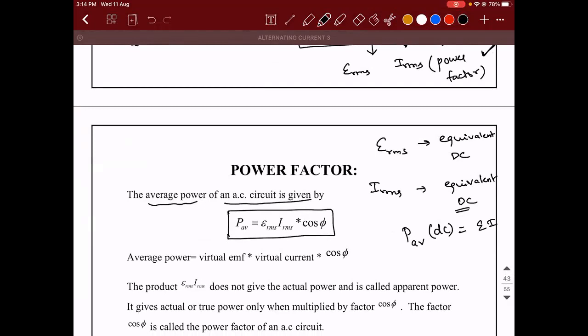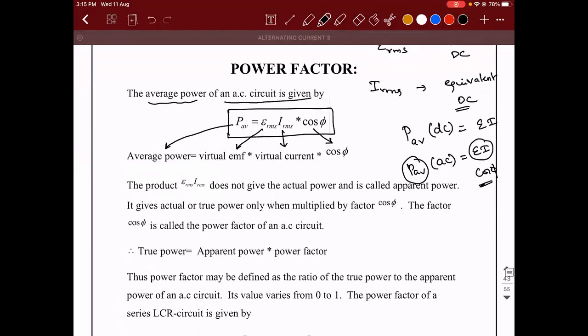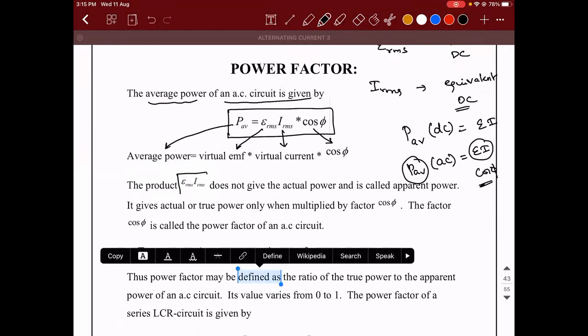Correct? Whereas when you calculate the average power of an AC, what are you doing? You are multiplying the ERMS and the IRMS. Along with that, you are able to get the answer for the average power only when you multiply it with a multiplication factor, which is called as the power factor. So that is the reason given here. See, average power is equal to virtual EMF into virtual current multiplied with cos phi. So if you just multiply ERMS and IRMS like how you do in the case of a DC circuit, that does not give the actual power. And that ERMS into IRMS is only called as an apparent power.